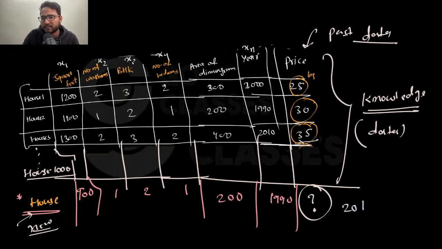So I come up with the number, which is 20 lakhs, let's suppose. Okay, I mean, how is he telling the 20 lakhs? Based on the knowledge that he has, right? Isn't it? Let me know if that is clear to everyone. So based on the knowledge, he will just tell that okay, the price is 20 lakhs.